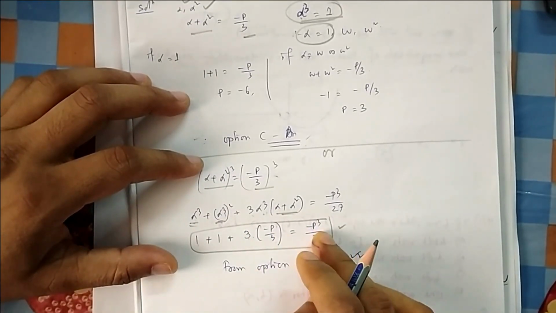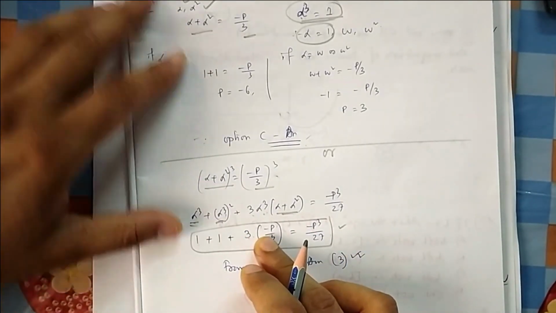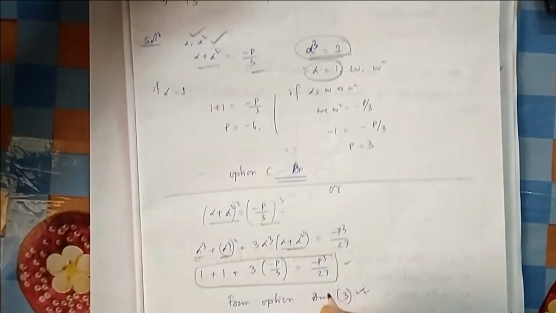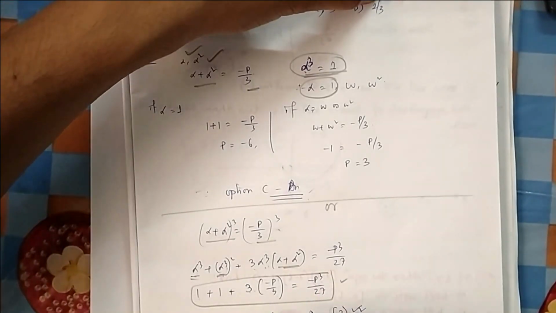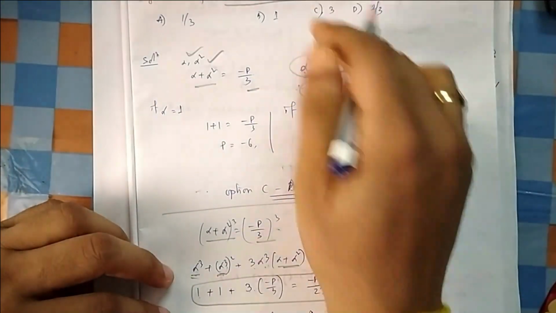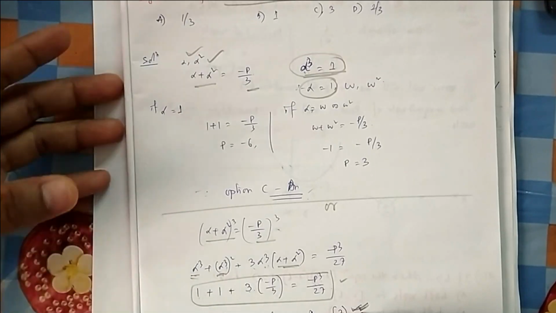Now solving this will take some time because it is a cubic expression. So what you will do is put in the options. Which option is satisfied, A, B, C? You put p equal to 1 by 3, p equal to 1, p equal to 3, p equal to 2 by 3. You will see that option C is satisfying it. That's why 3 is the answer.